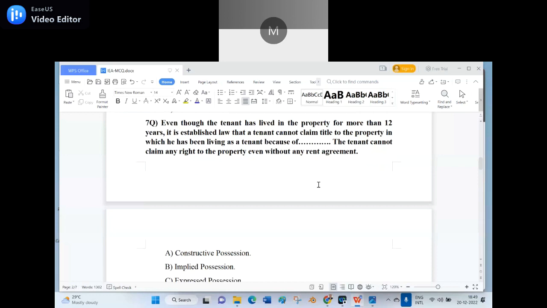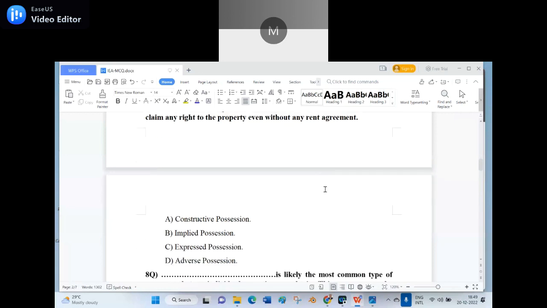Even though the tenant has lived in the property for more than 12 years, it is established that a tenant cannot claim title to the property in which he has been living as a tenant because of dash. The tenant cannot claim any right to the property even without any rent agreement. Here I give the options. A, constructive position. B, implied position. C, expressed position. D, adverse position.